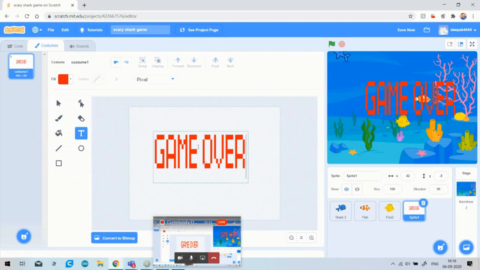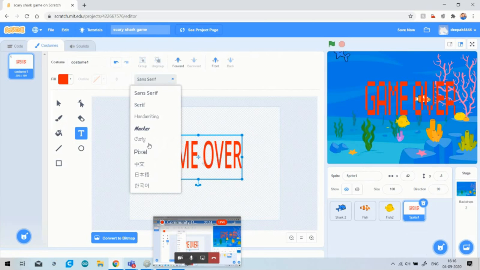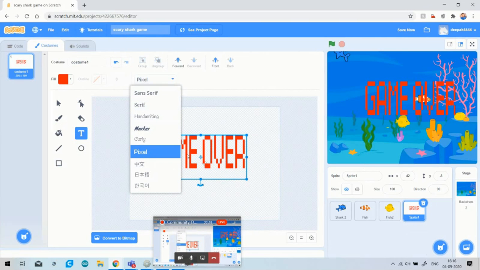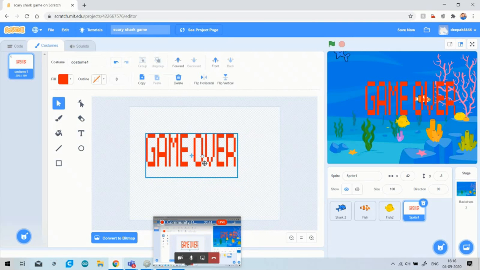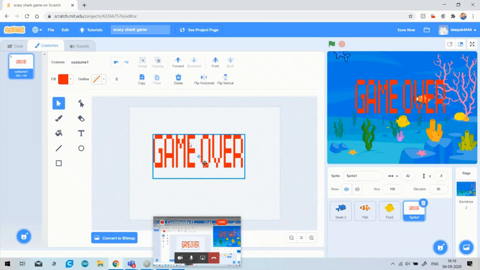You can also make any sprite like this, like start, play, credits, anything. What you have to do is click on the paint, then go to the text option. After that, write whatever text you want, and then change the pixels so that you can make any pixels you want. I have chosen pixel here, so you can choose it. You can also change the position with the select tool. Okay, so all of you have got it.